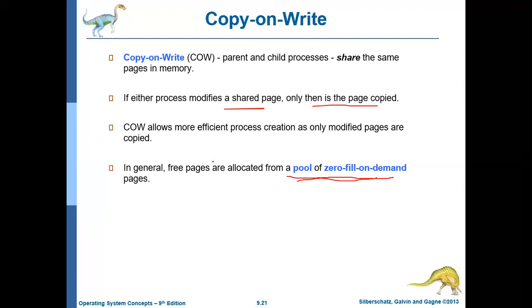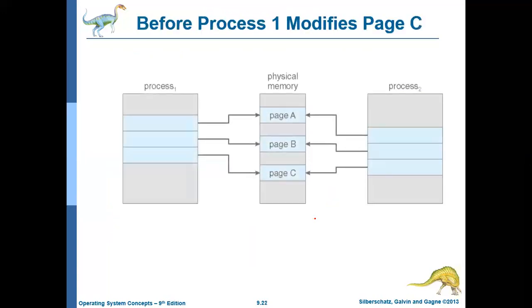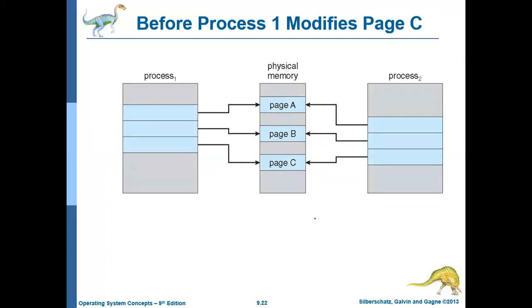So whenever a write happens, one of the frames from this pool will be allocated so that the copy of that particular page can be stored there. The pool should have some free frames so that whenever a page is requested, it can be provided immediately. Let us understand this with the diagram.